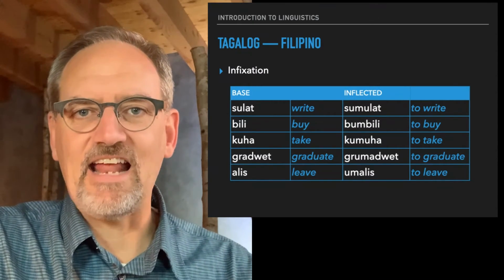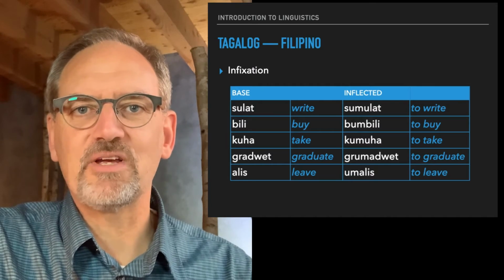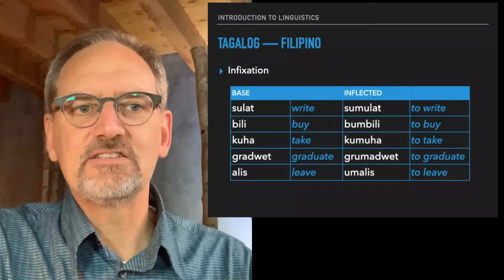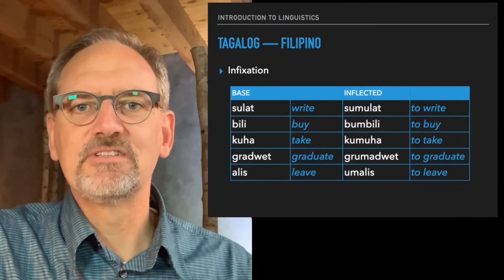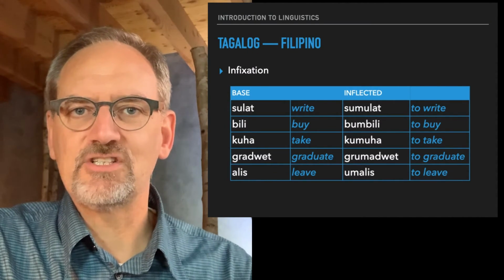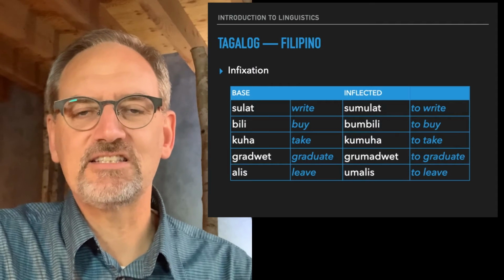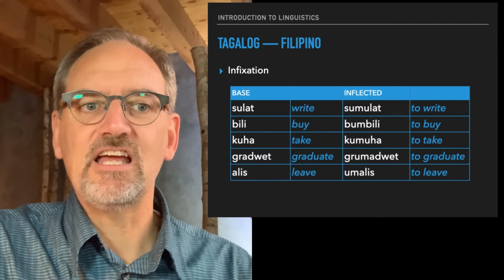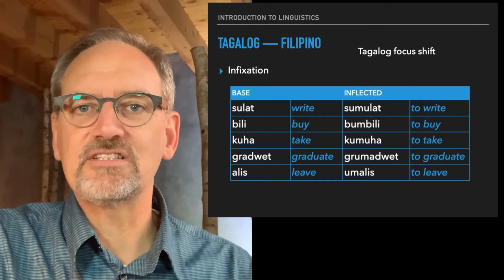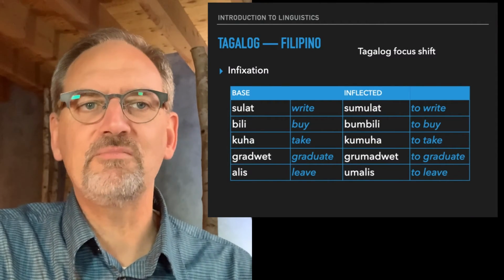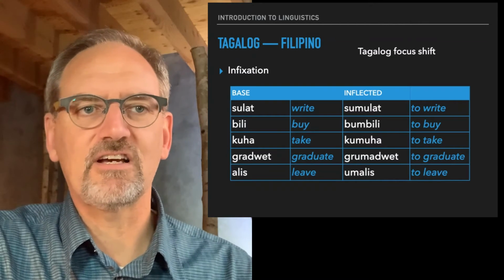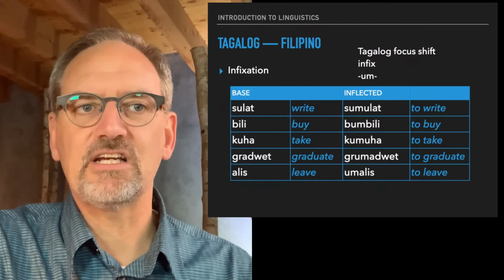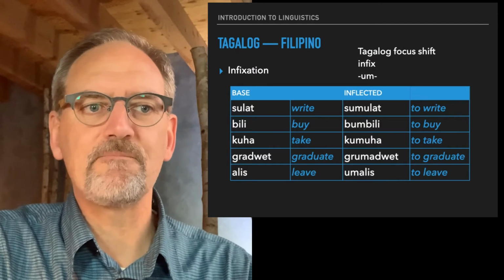And so it actually appears like a prefix because there's no consonant to move inside of. So the word alis begins with a vowel. The um appears just before the vowel, which in this case is at the beginning of the word, umalis. So that's infixation. We have this affix, this morpheme, that marks a focus shift. It's an infix, and it has a particular set of segments.